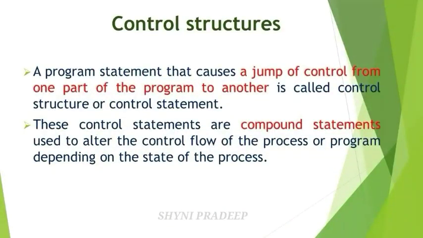A program statement that causes a jump of control from one part of your program to another part of your program, that is called control statements. These control statements are also called compound statements. A computer program may contain a set of statements. You have to execute these statements to get the result.